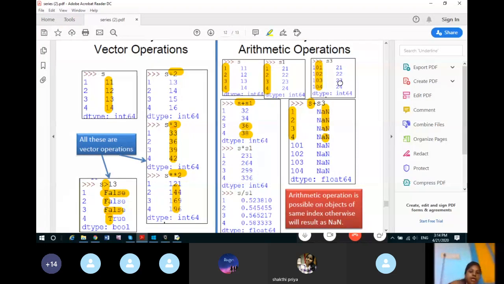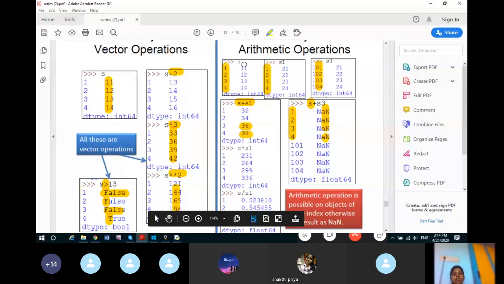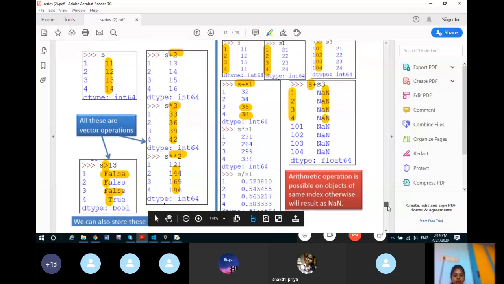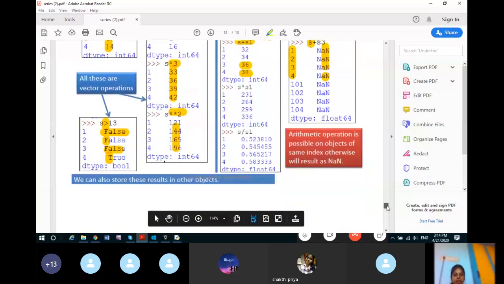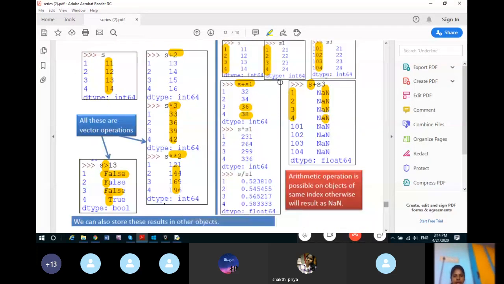Likewise, you can multiply S with S1 because the indexes match. It will multiply 11 with 21, 12 with 22, likewise. Now if you want to divide S with S1, I will show you S divided by S1. Again, because the indexes match, 11 will be divided by 21 to get 0.523810.